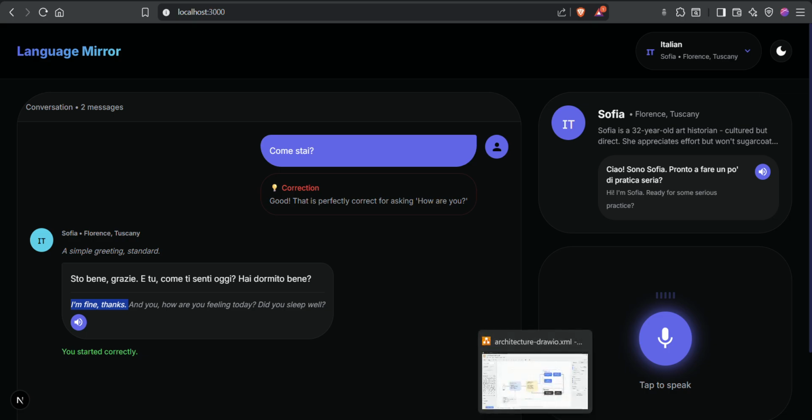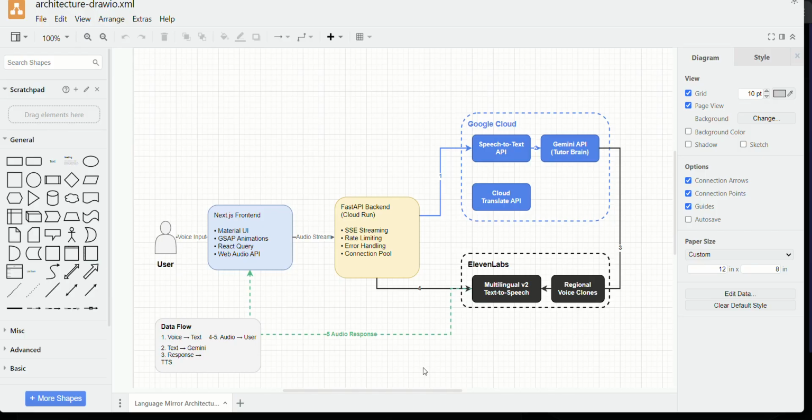Now let's move towards its software diagram. The diagram includes a Next.js frontend, a FastAPI backend, integrated with Google Cloud Speech to Text API, Gemini API, Cloud Translate API, and with the use of different accents like ElevenLabs, and this is the data flow.